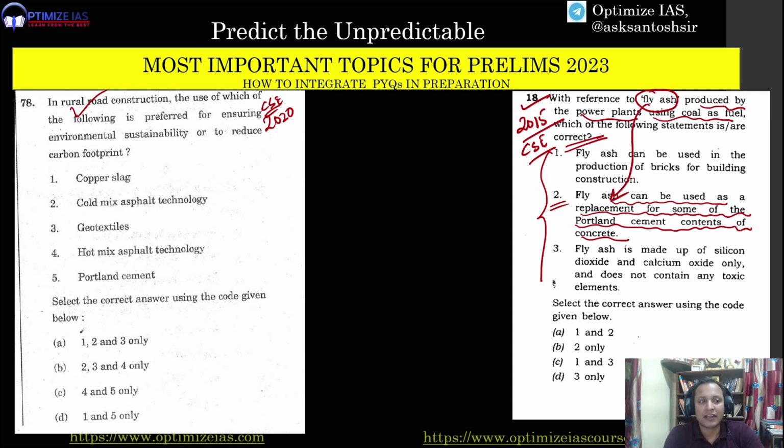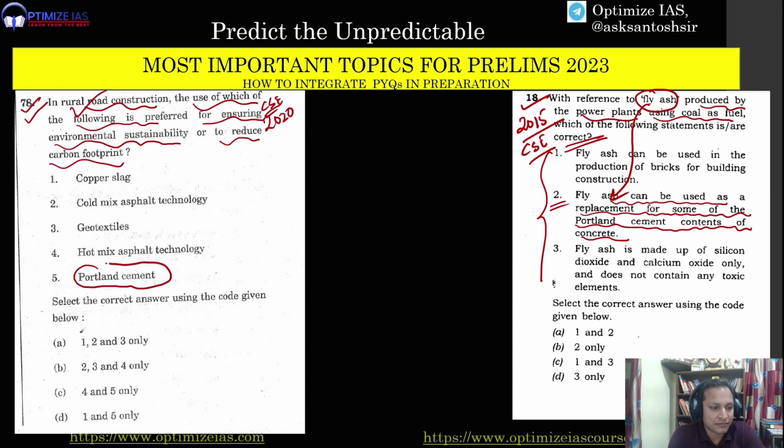Now let us read question number 78 from the Civil Services Examination 2020. In rural road construction, the use of which of the following is preferred for ensuring environmental sustainability or to reduce carbon footprint? Here also one of the statements is about Portland cement.